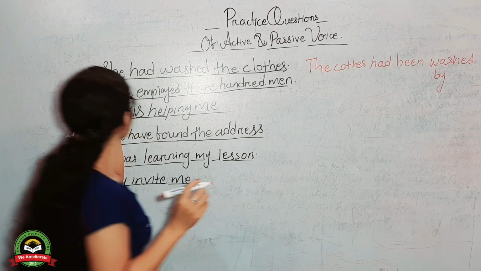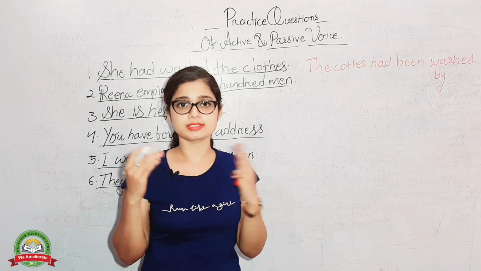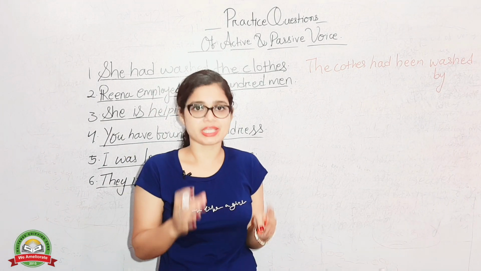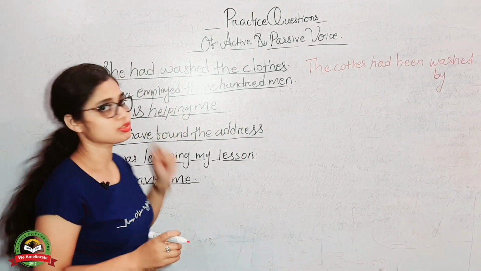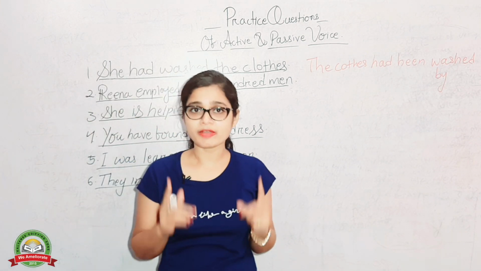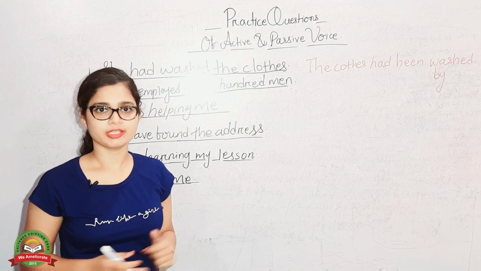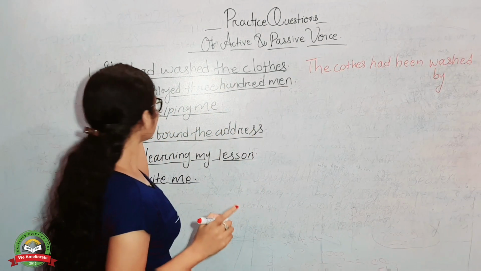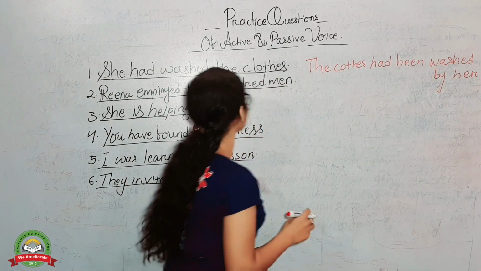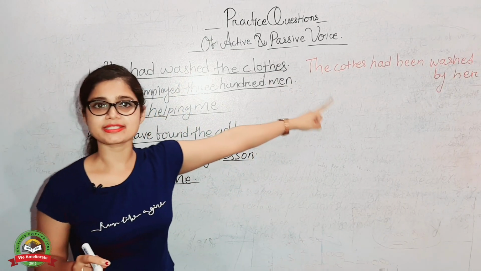What is the subject here? See, I have told in my last videos, if the subject is in this form, then when we are going to change it into object form, it will change a little bit. So she will change into her. I have told it in my last videos. I am telling you again and again. If you haven't watched those videos yet, then go and watch. These videos are really very easy for you. So she will be changed into her, as it became the object. Here she is the subject. Now it changed into object. Done. We got the passive voice.